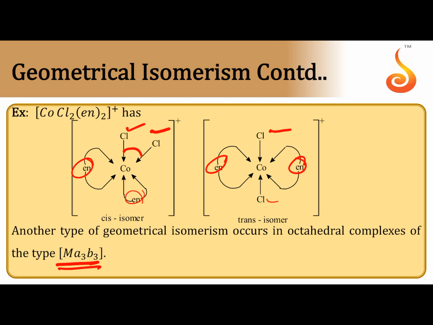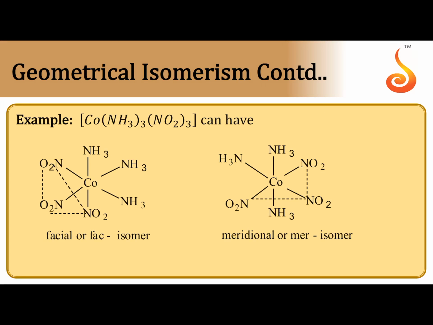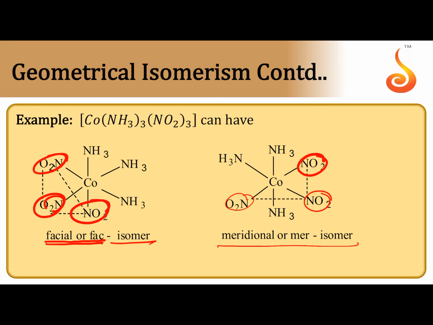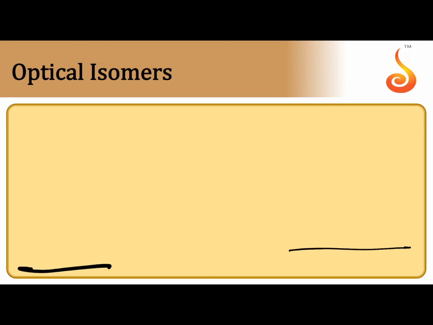Next type, Ma3B3 or Ma3BCD, can also exhibit geometrical isomerism. When 3 identical groups are on a triangular face of the octahedron, such an isomer is called a facial isomer or FAC isomer. Similarly, if 3 identical groups are on the meridian of the octahedron, that is the meridional isomer. So the general formulas Ma3B3 or Ma3BCD can exhibit geometrical isomerism. One is the facial isomer, another one is the meridional isomer.